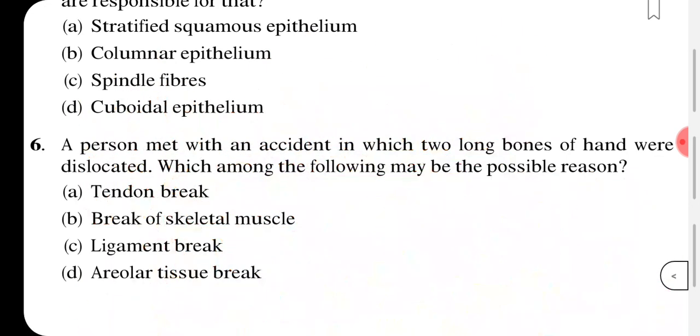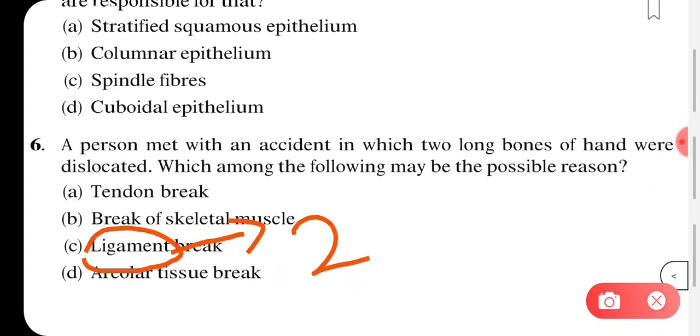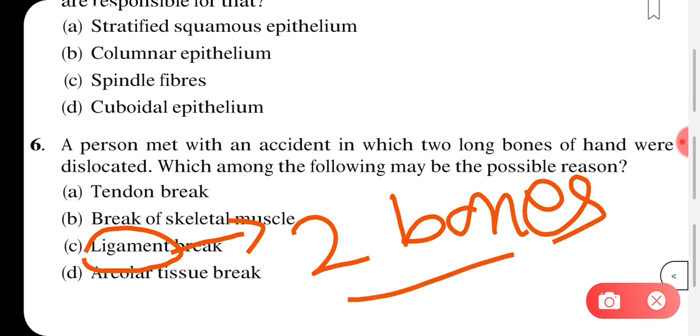Now moving on to the next word, that is ligament. What do you understand from the term ligament? It is the type of connective tissue that connects two bones, that is, one bone to another. So between two bones what you see is the ligament. These tissues are very elastic and have considerable strength.